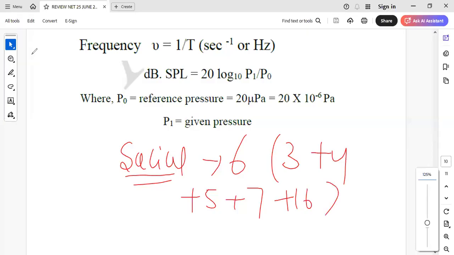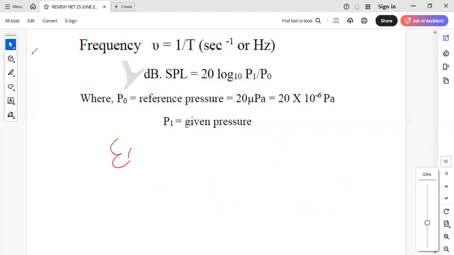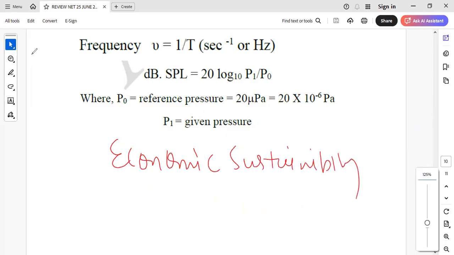Then finally comes the economic sustainability. In economic sustainability, basically we have goal number 1, which is no poverty. Goal number 2, zero hunger. Goal number 7, affordable and clean energy. Goal number 8, decent work and economic growth. Goal number 9, industry, innovation and infrastructure. Goal number 10, reduced inequalities.